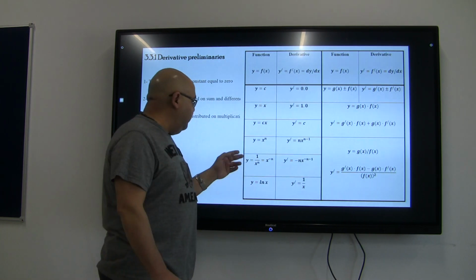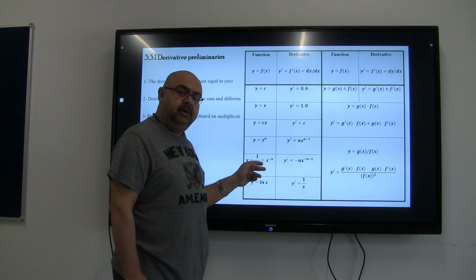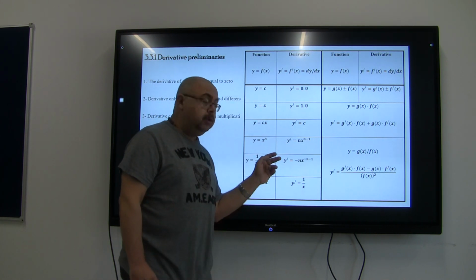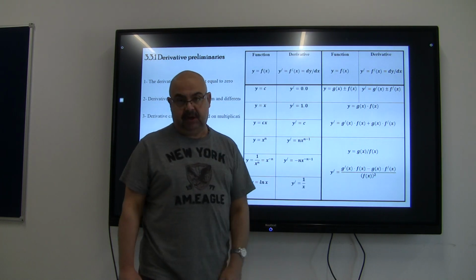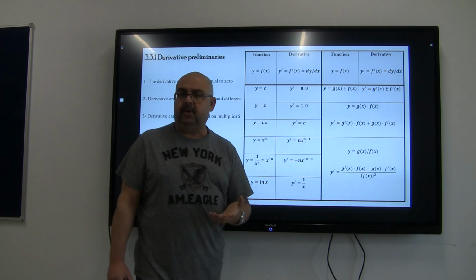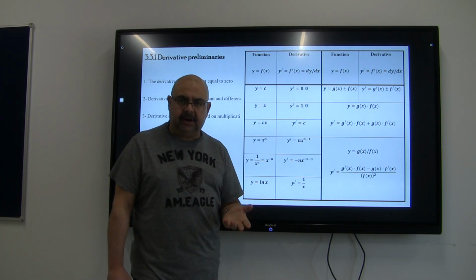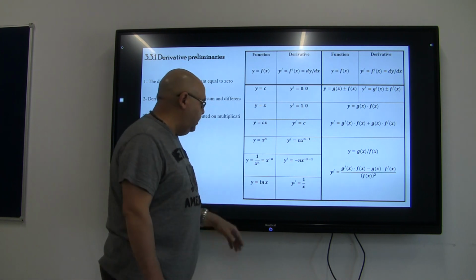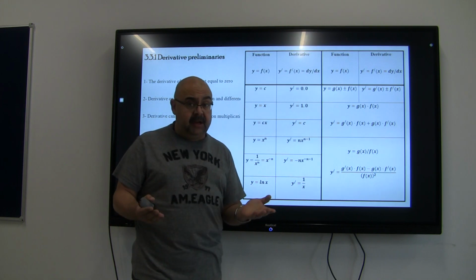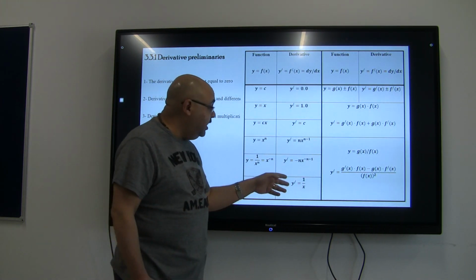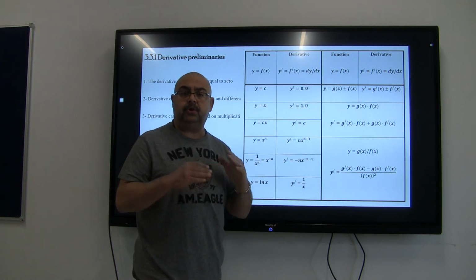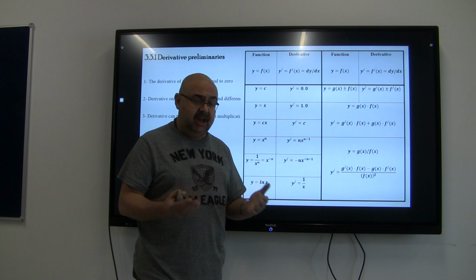So simply, if you have y equal 1 over x to the power of 2, it's going to be x to the power of negative 2. Then the derivative is going to be negative 2 times x to the power of negative 3. Don't you ever forget y equal ln x, which is an example of a logarithmic function, which is the natural logarithm. The derivative is really very simple. It's going to be 1 over x. So the derivative of ln x, simply, it's going to be 1 over x. This is really a very important law. With the previous two laws, it will complete all the types of powers that you may find in any problem.